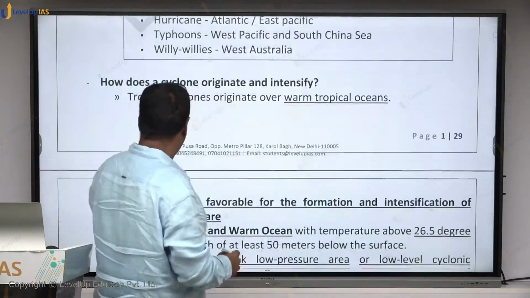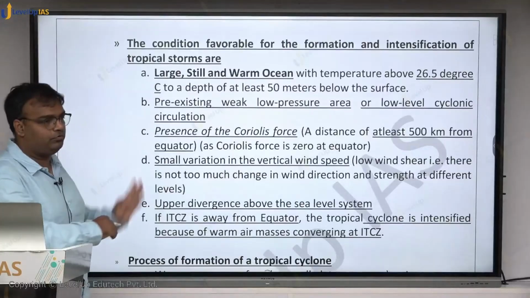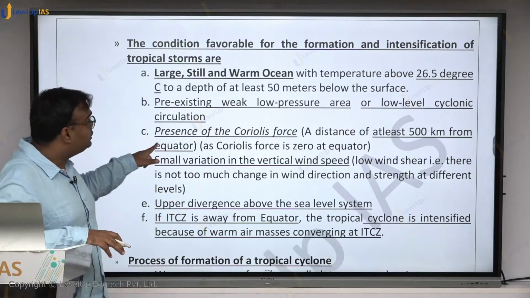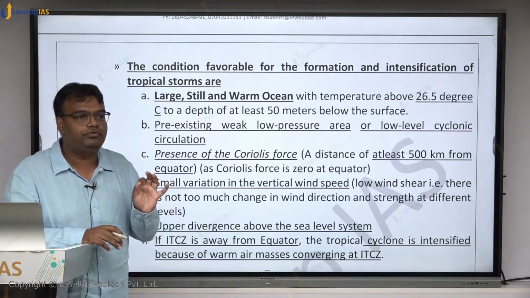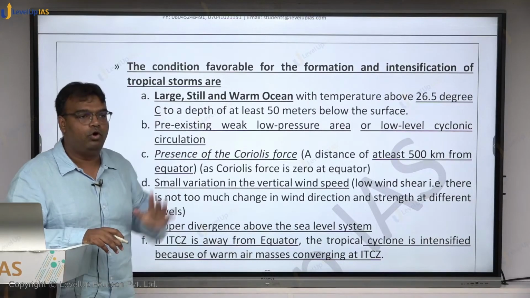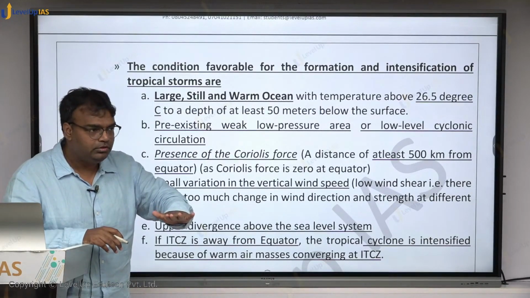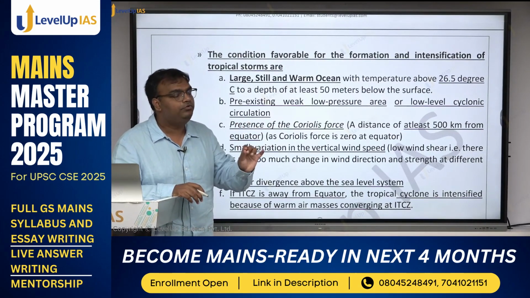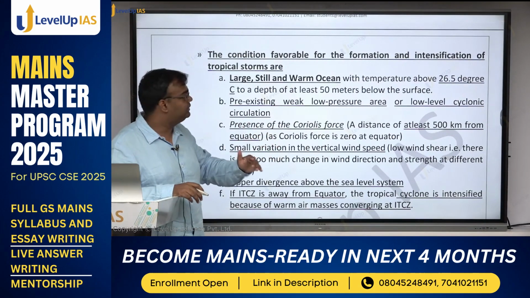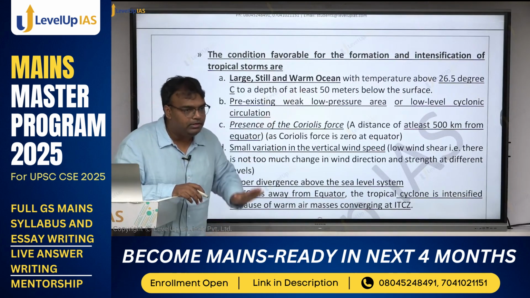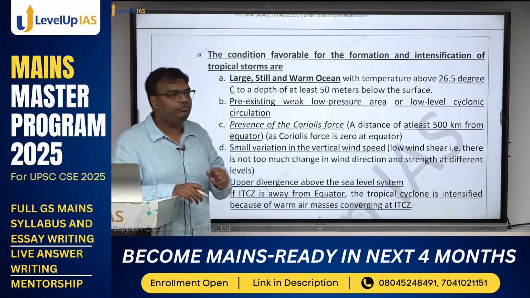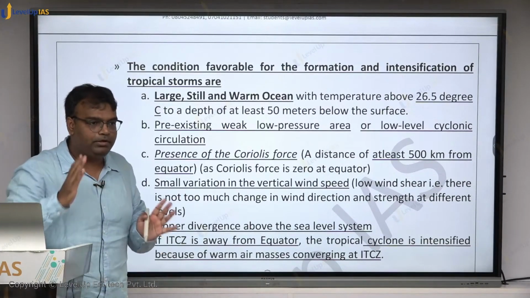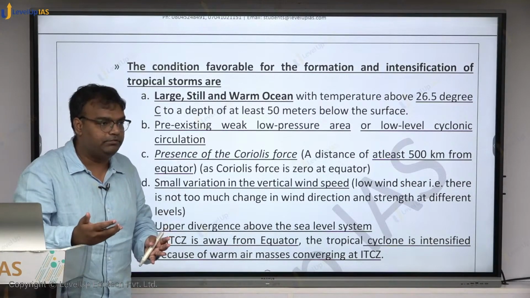देखो, these are the conditions which are required for the cyclone formation. With the help of these conditions we'll also understand how cyclones are formed. देखो, for cyclones to occur, first prerequisite is you should have a large, still and warm ocean. Ocean का एक बहुत बड़ा एरिया, large area, where sea surface temperature is around 26.5 degrees Celsius or more for a considerable depth. One thing that is needed is, so you will not see tropical cyclones occurring in temperate regions. Tropical cyclone will occur in tropical regions or warmer ocean wale region, but not in the entire region.